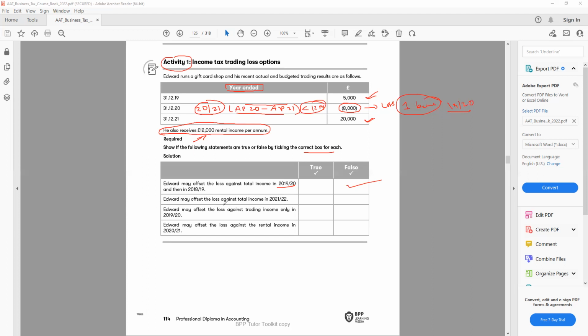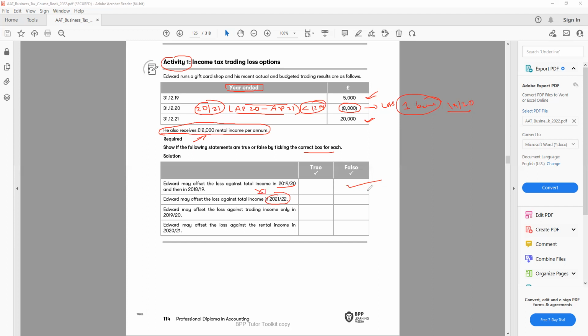Edward may offset the loss against total income in 2122. That's my future year, carried forward. They're saying the loss is incurred in 2021 and carried forward to 2122.